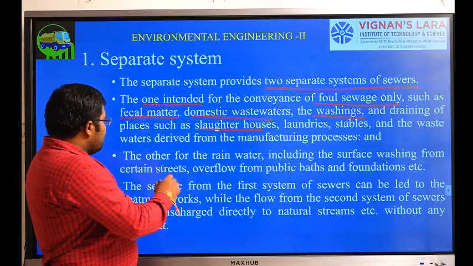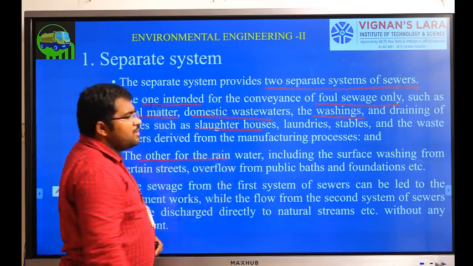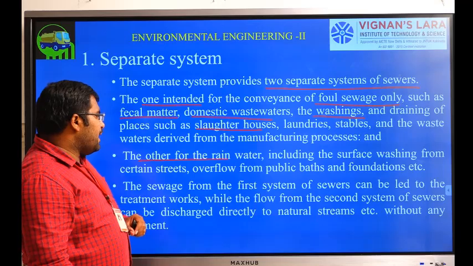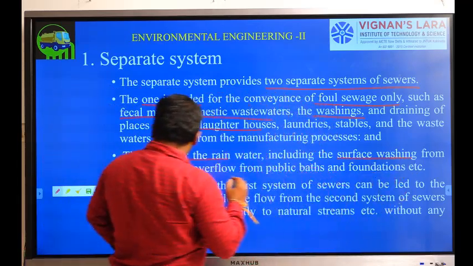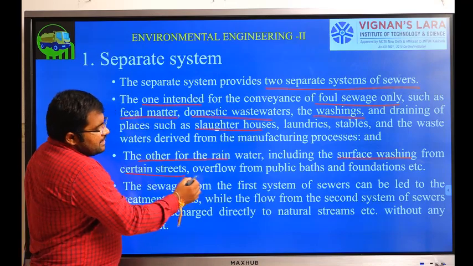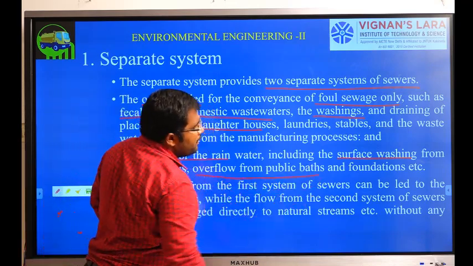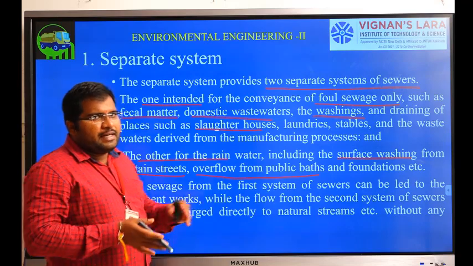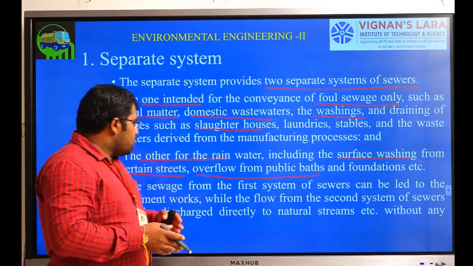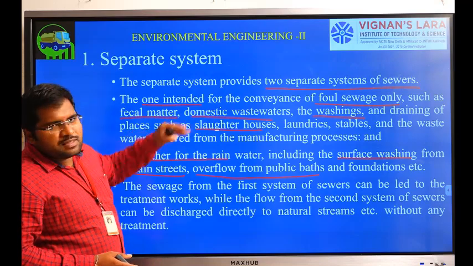And the second pipe carries the rainwater, that is surface washings from certain streets, and overflows from public bathrooms and fountains. This will be carried in another pipe. So that is the storm water pipe, and this is the sewer.